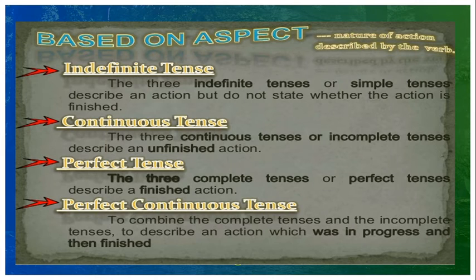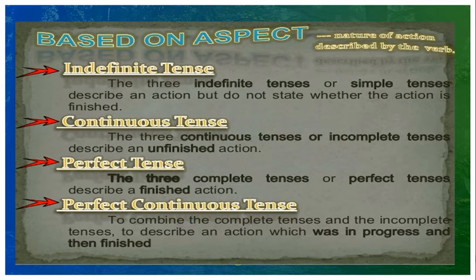Based on the aspect, that is the nature of action described by the verb, we can divide it into four groups. If we take a present tense, there are four divisions, four verb forms. First one, indefinite form, that is simple form.